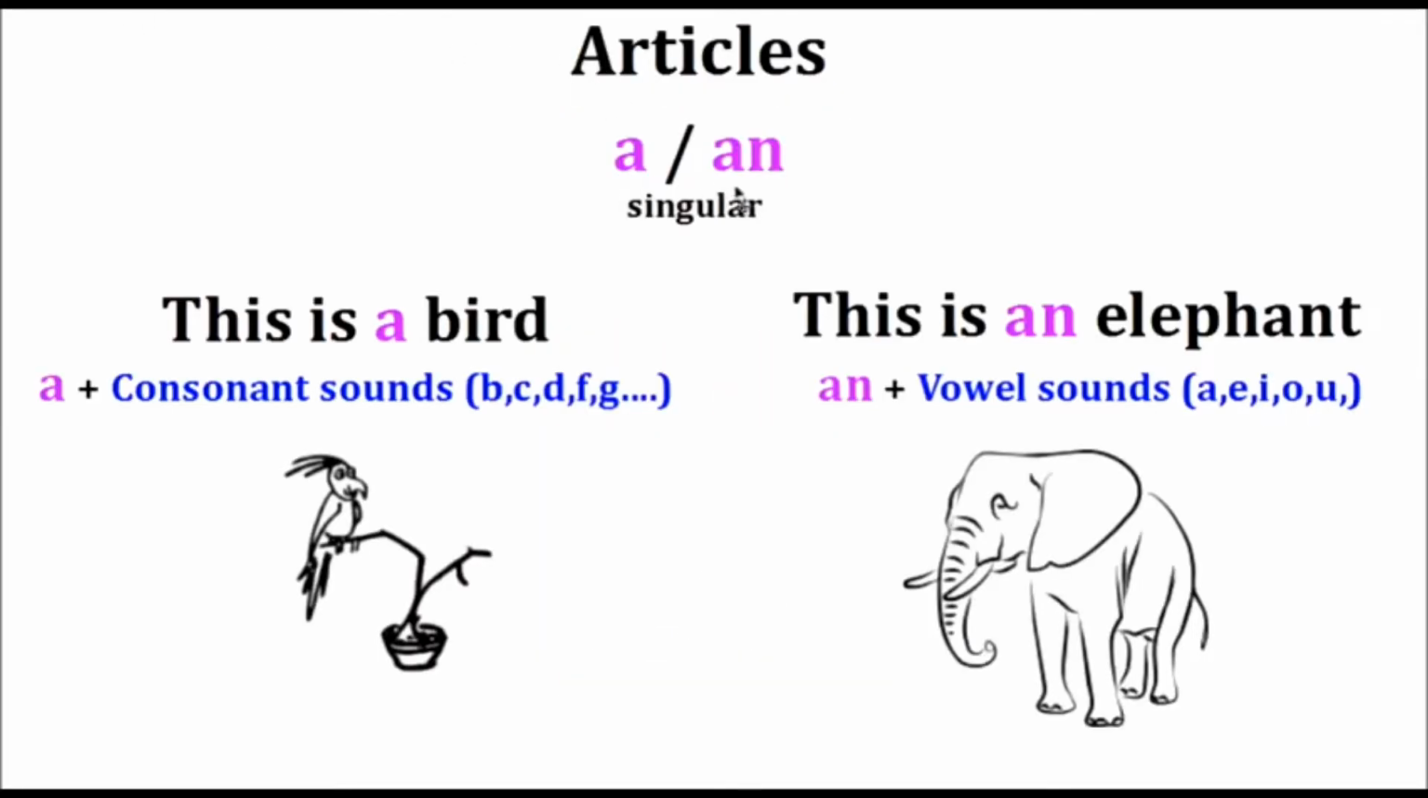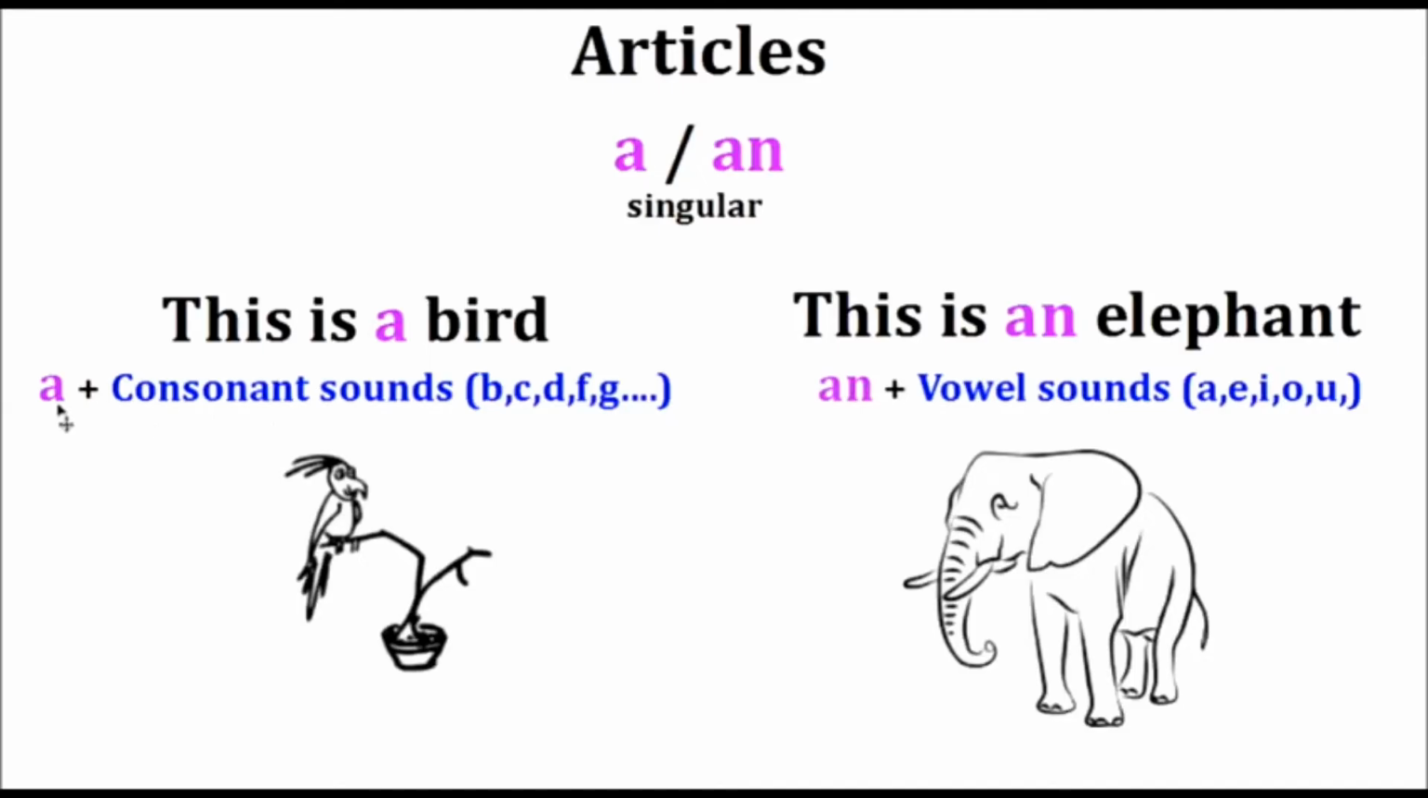A and an are articles for singular things. Singular. For example, this is a bird. This is a bird, or this is a bird. But it's one bird, so singular.